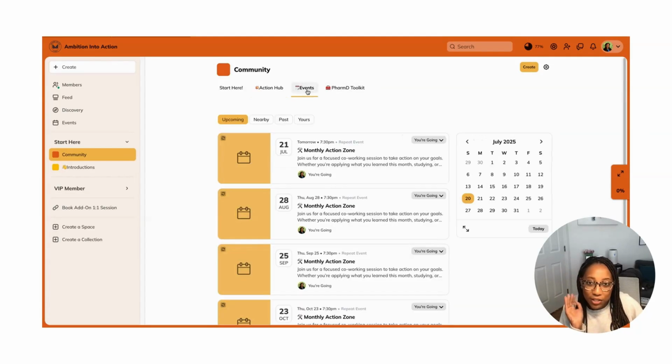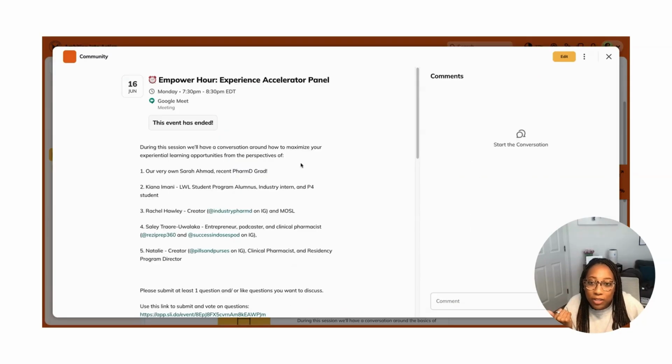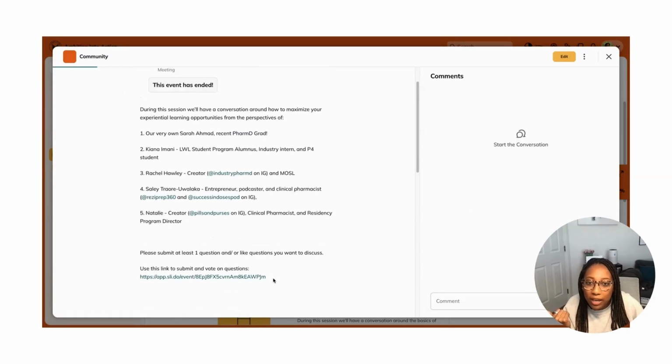Moving on to our events, we got the calendar and all of the events, and then this is updated on a monthly basis. So towards the end of the current month, I will add in the events for the following month once I have confirmed dates and things with guest speakers who might be joining us. If we do have a guest speaker joining us, their events will include their information so you can go and see and check out who is a speaker that's coming to talk to us.